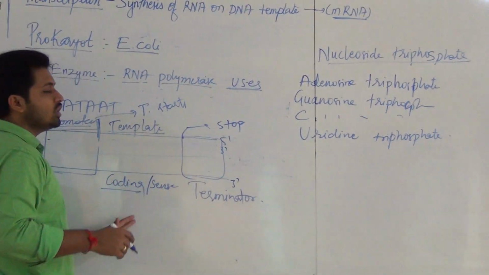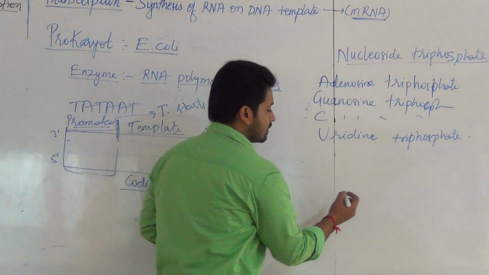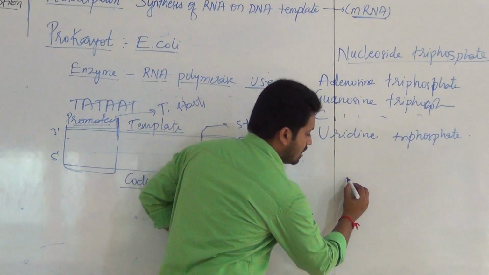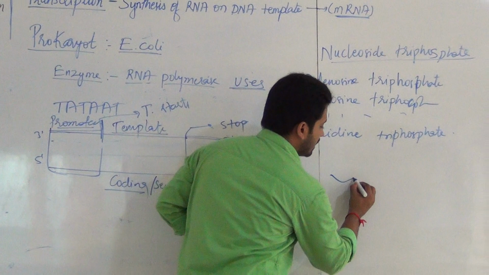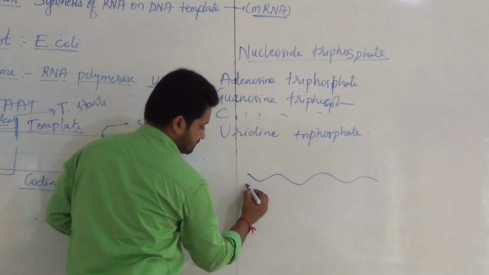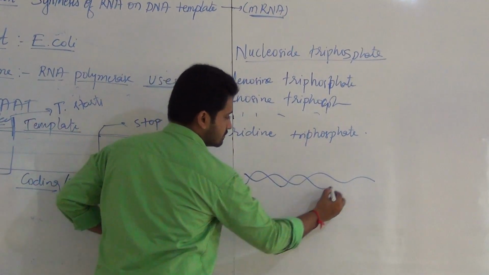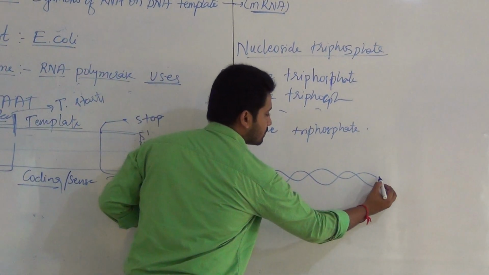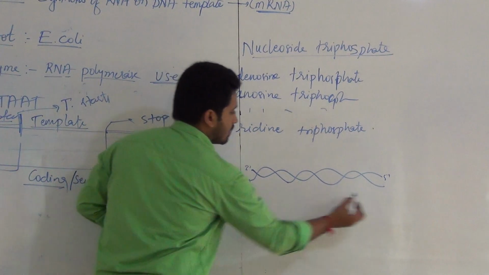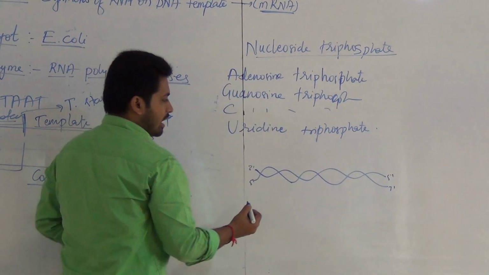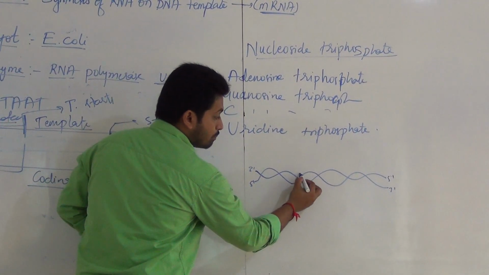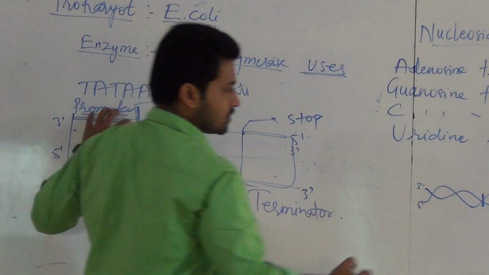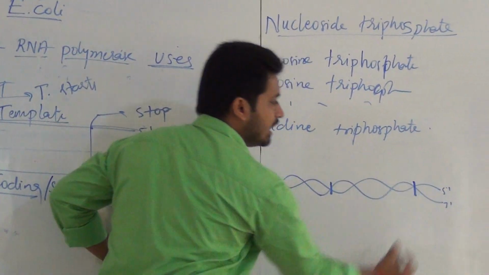Now how it is going to act here, I am going to explain by presenting the NCERT diagram. Suppose this is our DNA having 3' and 5' polarity like this, and suppose this is our promoter site, and this is our terminator site.